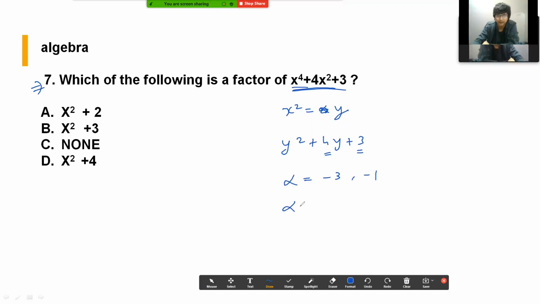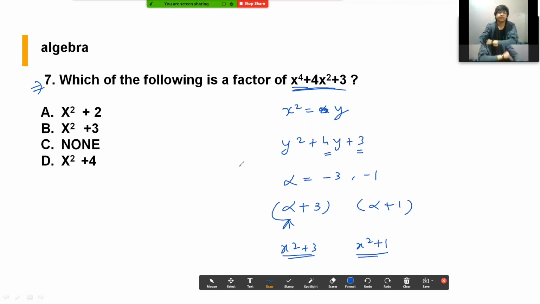So its factors will be alpha plus 3 and alpha plus 1, where alpha is your x square. So x square plus 3 and x square plus 1 should be your answer. And among the options, x square plus 3 was given. So I marked x square plus 3, and x square plus 1 was not given. There was no option like cannot be determined. Okay, so let's move to the next one.